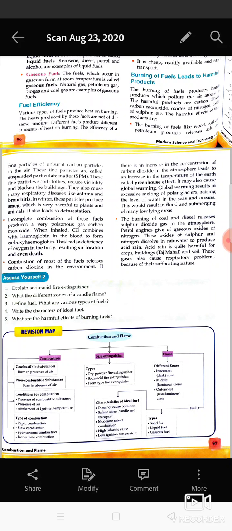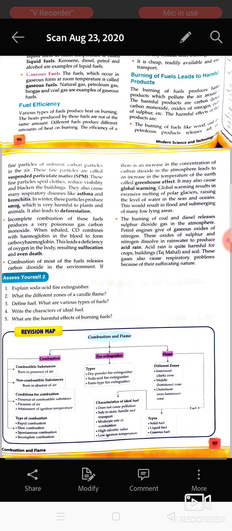And this acid rain, when it comes down, is very harmful for the plants and aquatic life, and for the monuments also, like the Taj Mahal is becoming blackish nowadays. That is due to the excessive formation of sulfur and nitrogen oxides, which are formed in the environment by burning of vehicular or industrial fuels.